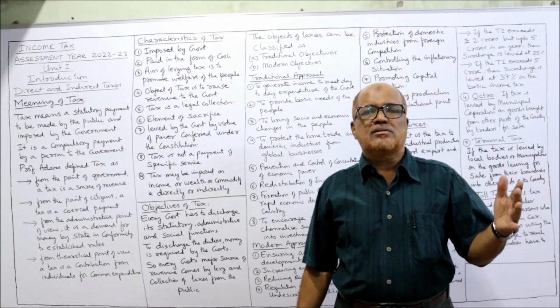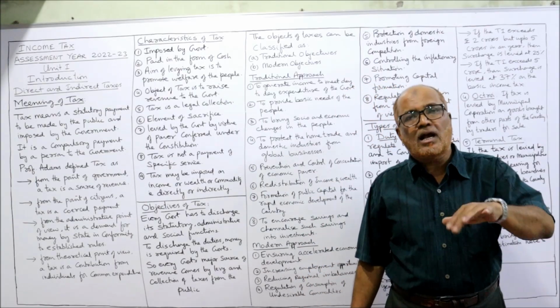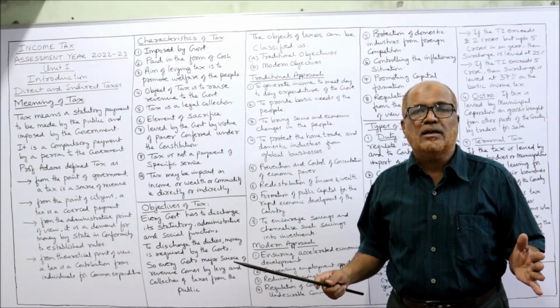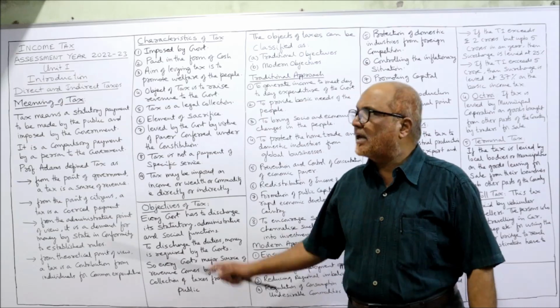Secondly, paid in the form of cash. In ancient times, taxes were collected even in non-cash forms also. In kind also taxes were paid. But presently, the taxes will be paid only in the form of cash.